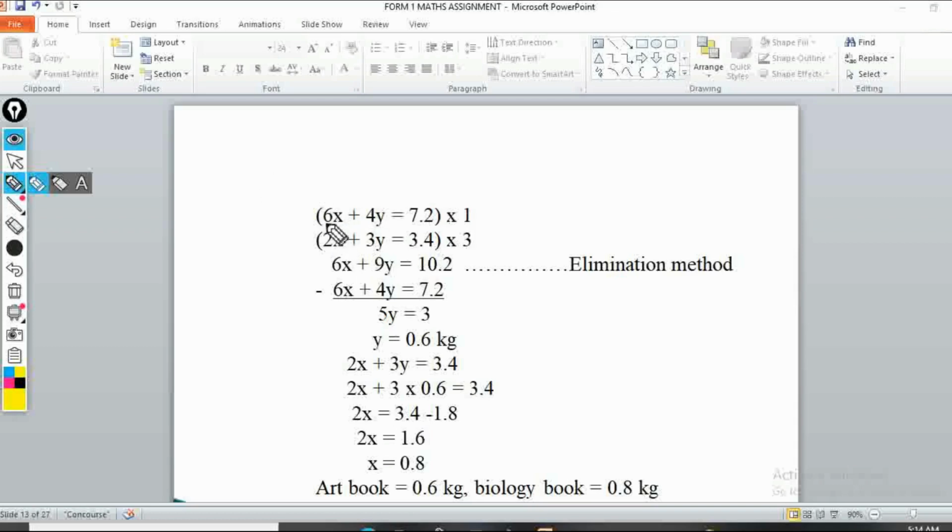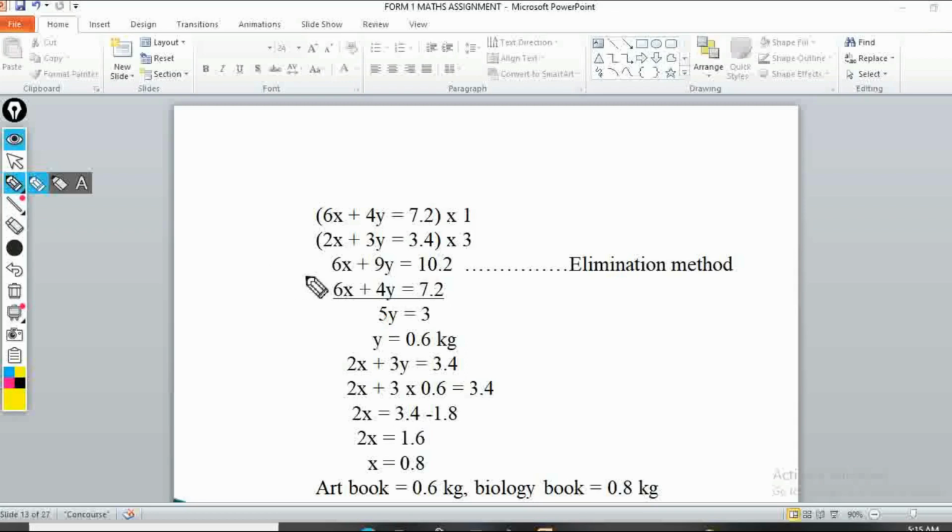Now 6 goes into 6 how many times? 1 time. So the whole of this I'll multiply by 1. Then 2 goes into 6 how many times? 3 times. So the whole of this I'll multiply by 3. If I do that, then I'll have 6x plus 9y is equal to 10.2, and then 6x plus 4y is equal to 7.2.